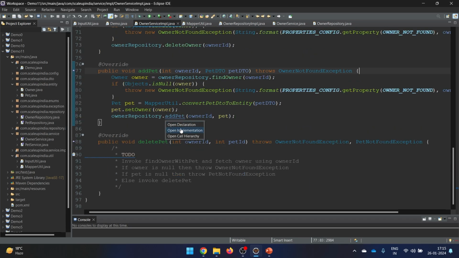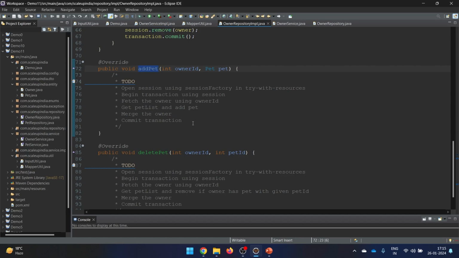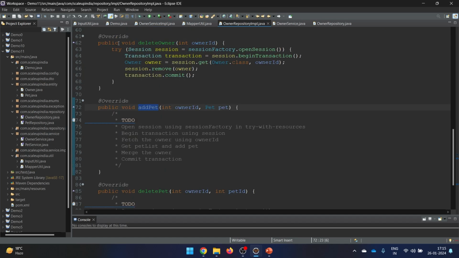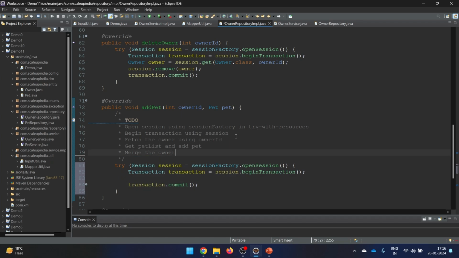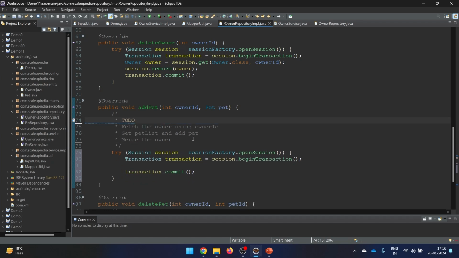Yeah, now if I go inside this add pet, let's see how this looks. First it says go with the session and create one, so this we have created. Go with the transaction, create one. So let's create a transaction also, and let's commit this also parallelly. So here we have committed the transaction also. The commit part is done and the transaction part is done for us.